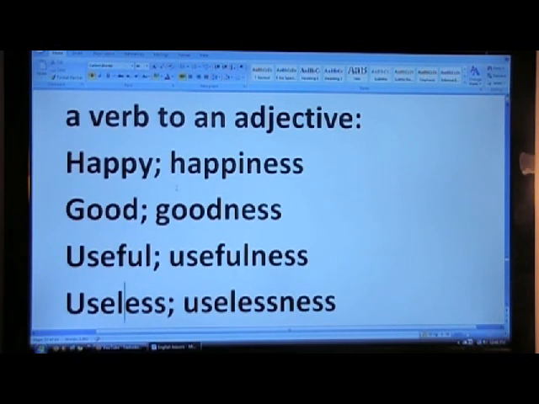Like happy becomes happiness. Good becomes goodness. See, the adjective happy becomes happiness, a noun. Good as an adjective becomes goodness, a noun. Useful, which is an adjective, becomes usefulness. Useless, a negative adjective, becomes uselessness.